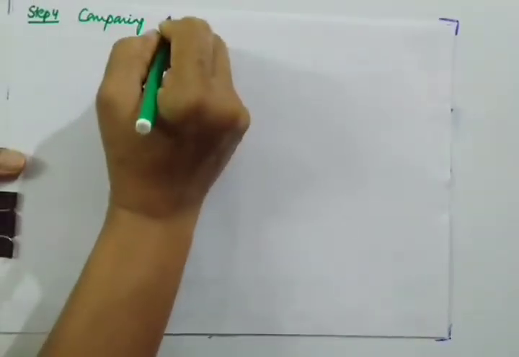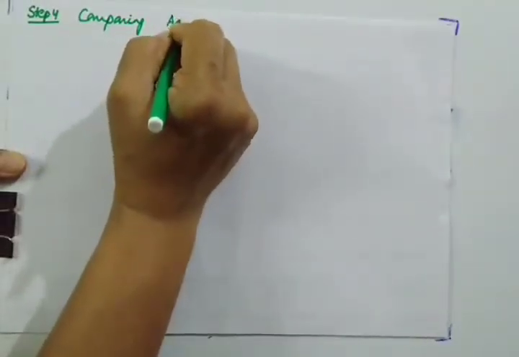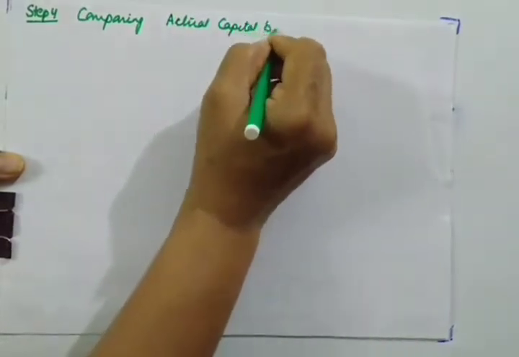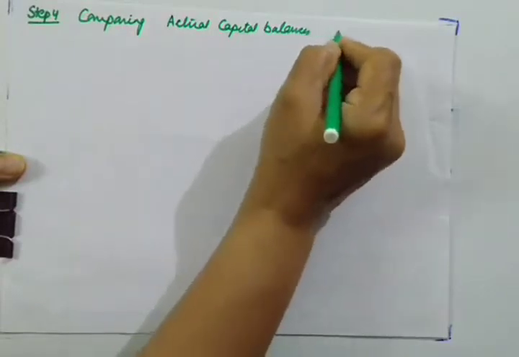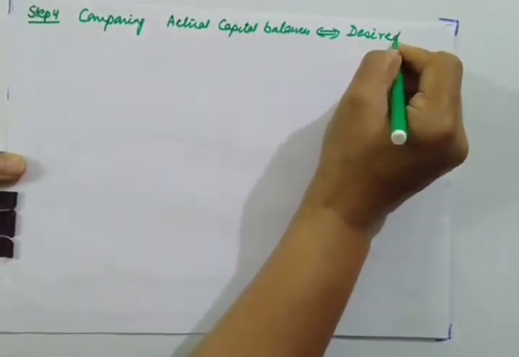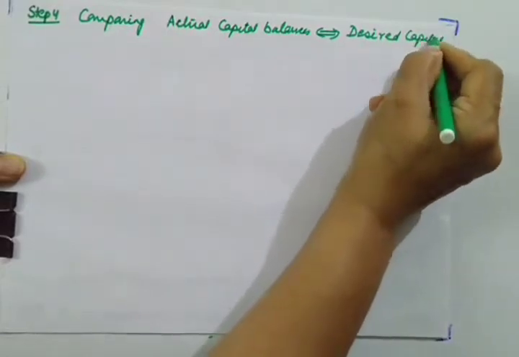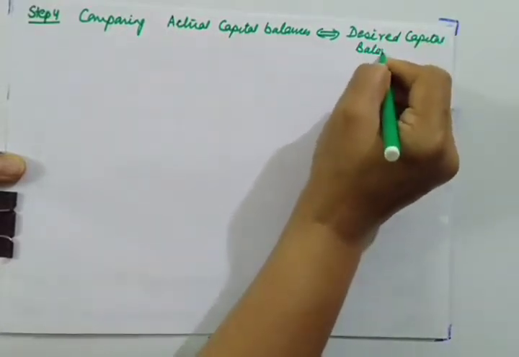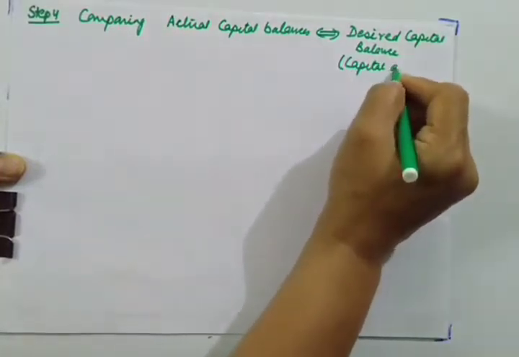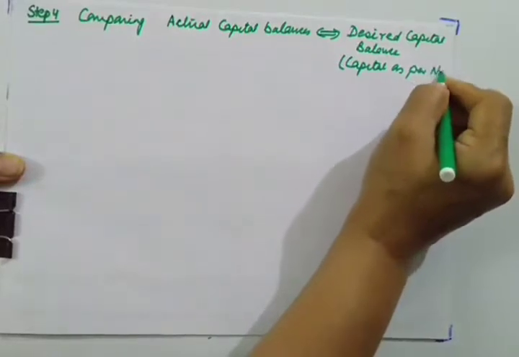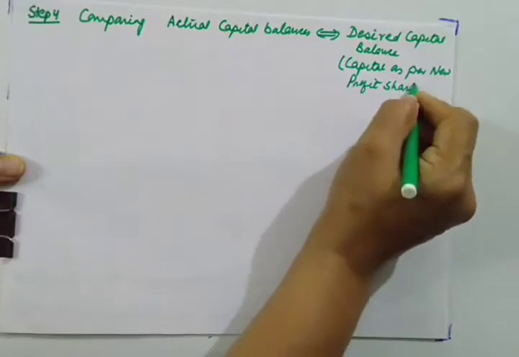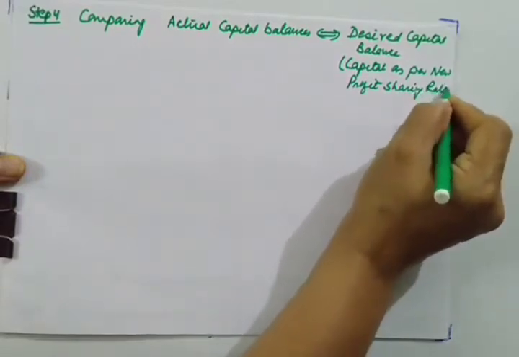your original actual capital balances with the desired capital balances. Desired capital balances means capital as per new profit sharing ratio. Then the comparison will come.